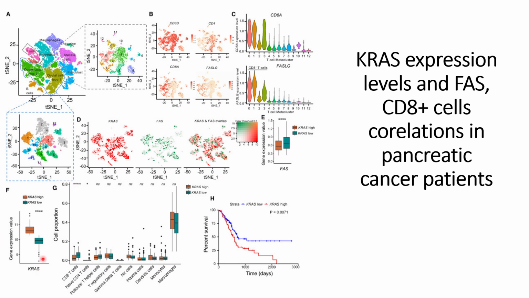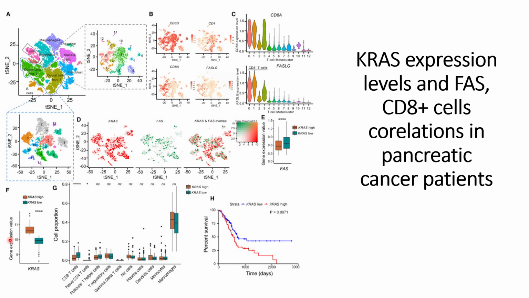Later on, they checked the FAS receptor expression in the case of KRAS mutations.